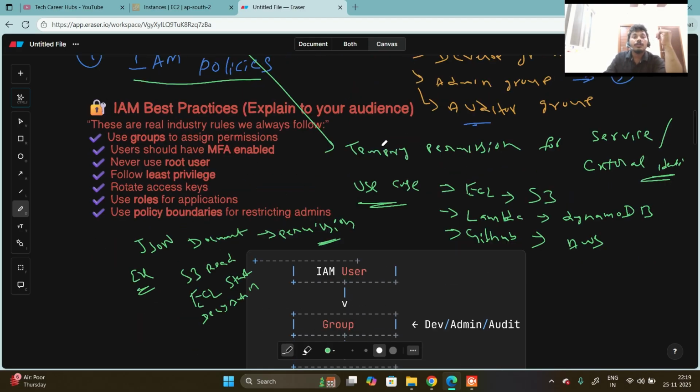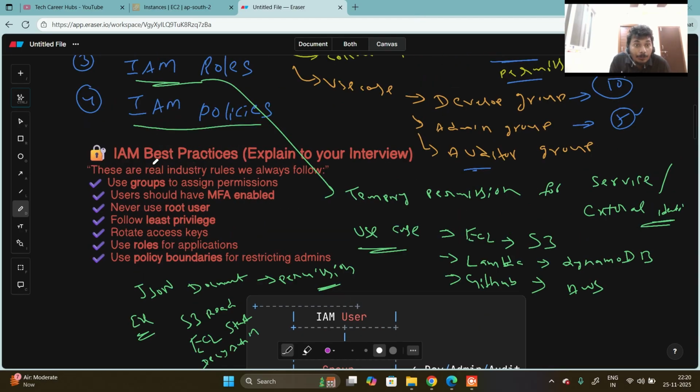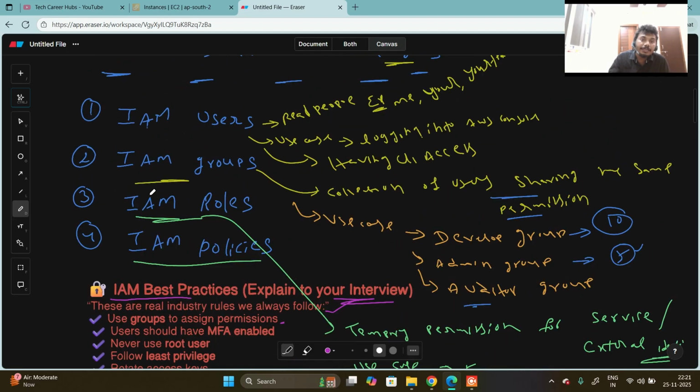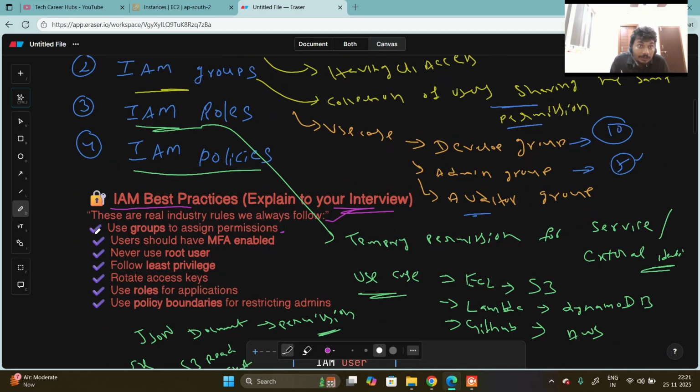Now the IAM best practices. You can explain this in your interview also. These are the real industry rules we should follow. First one, use groups to assign the permissions, like these IAM groups.